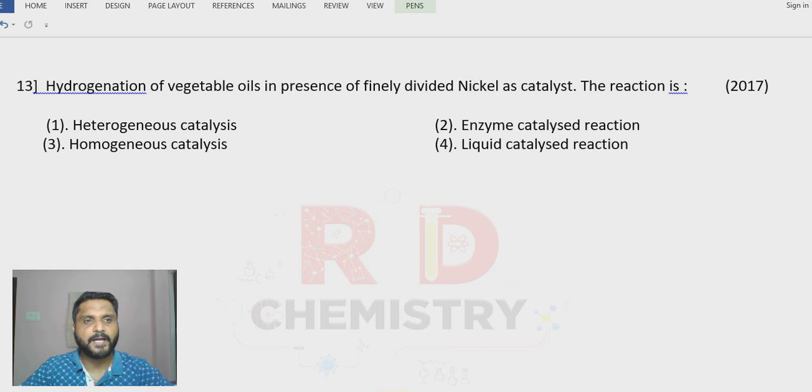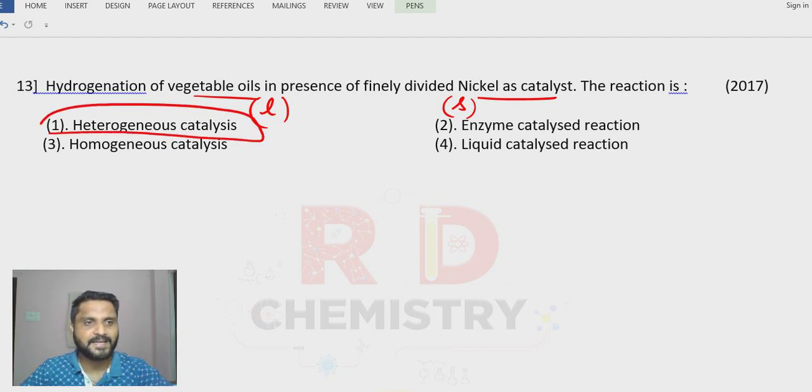Question number 13. Hydrogenation of vegetable oils in the presence of finely divided nickel catalyst. Vegetable oil is in liquid form and the nickel catalyst is in solid form. The reactant and the catalyst are in different phases. Therefore, the answer is option number 1, heterogeneous catalysis.